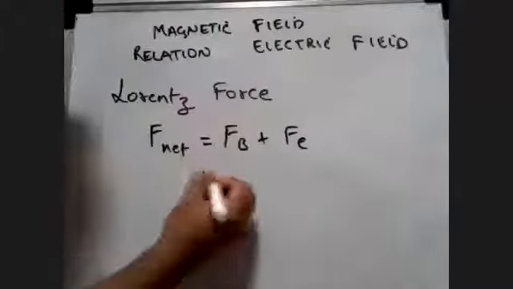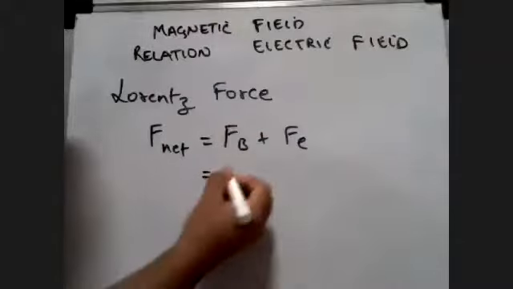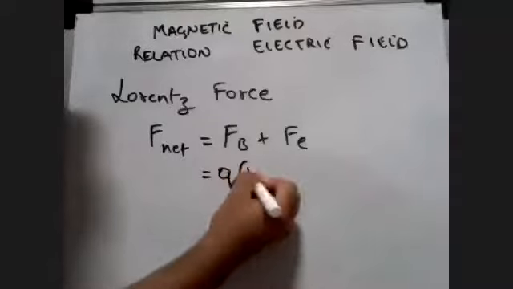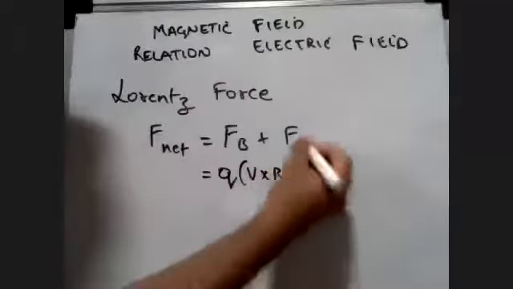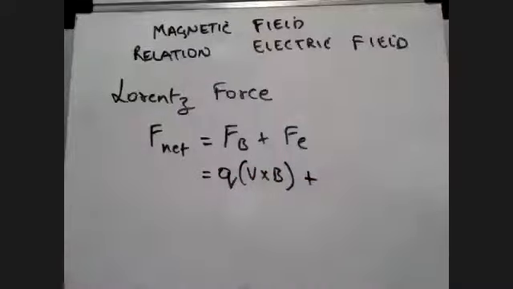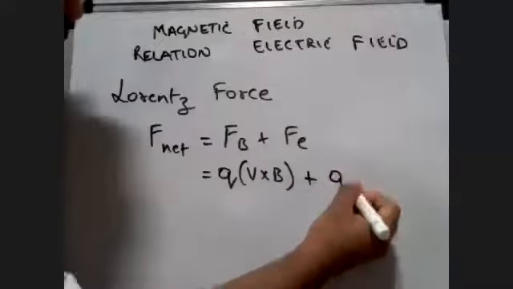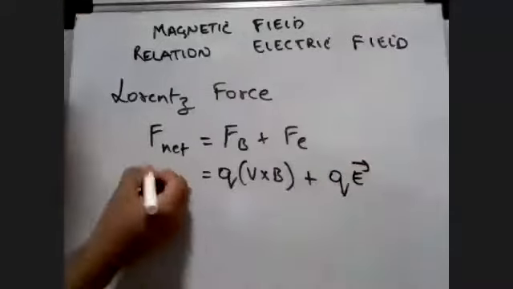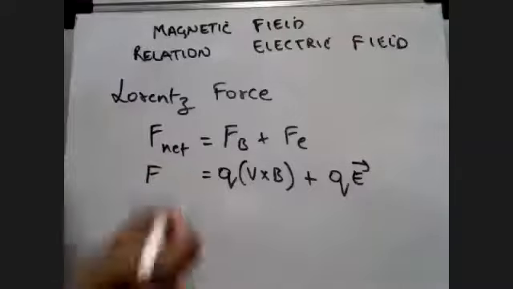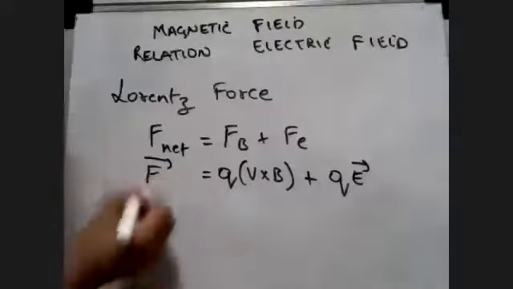And in that case, what is FB, students? FB is Q V cross B. And the electric force is Q into E. So this is your Lorentz force. That's it. This is your Lorentz force.